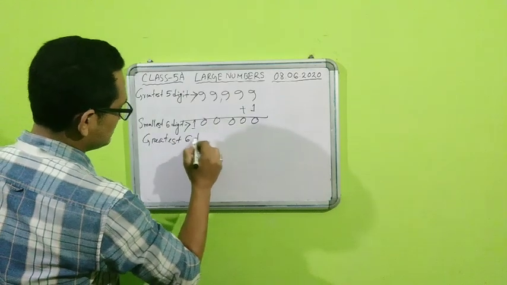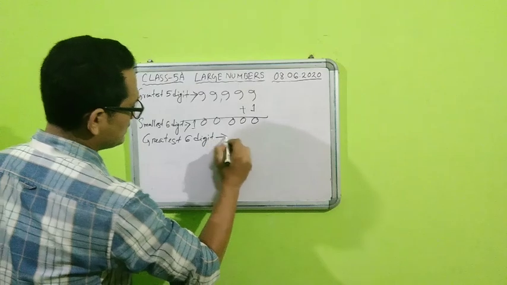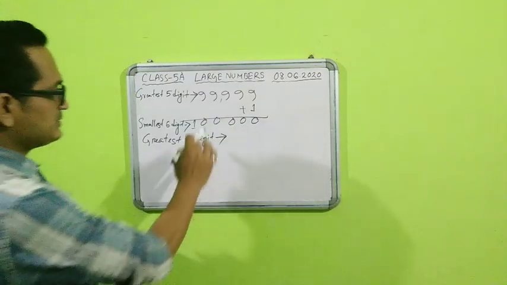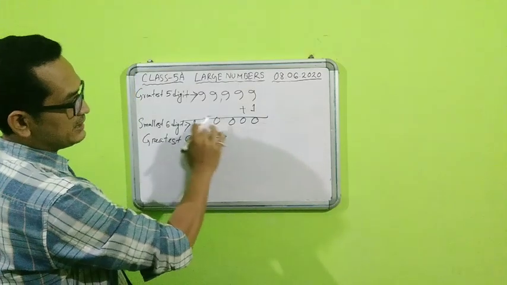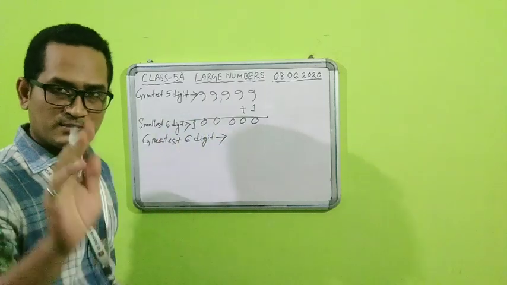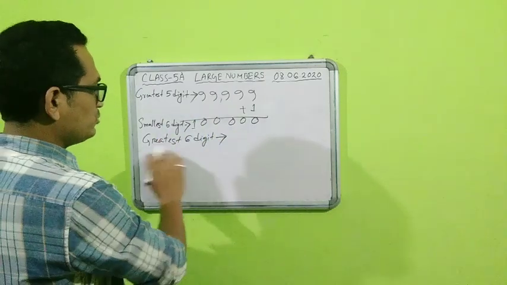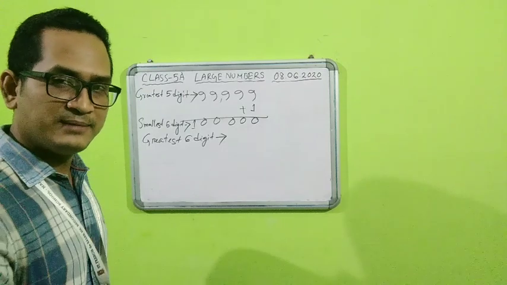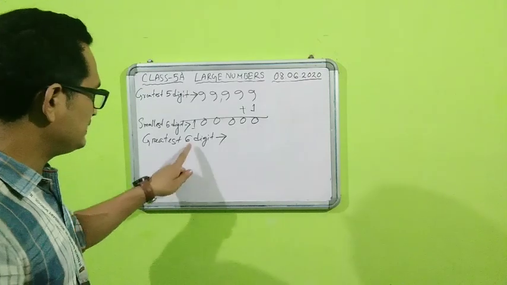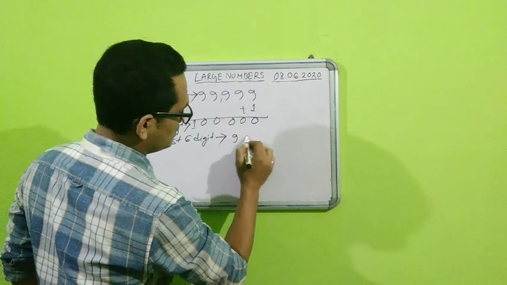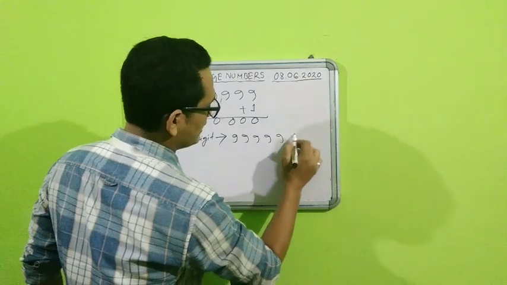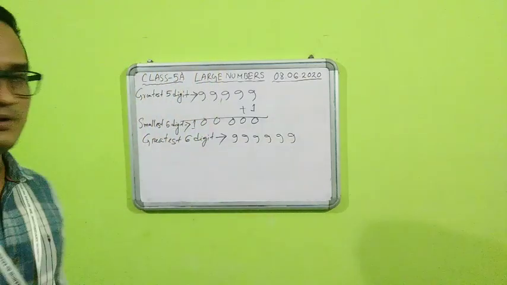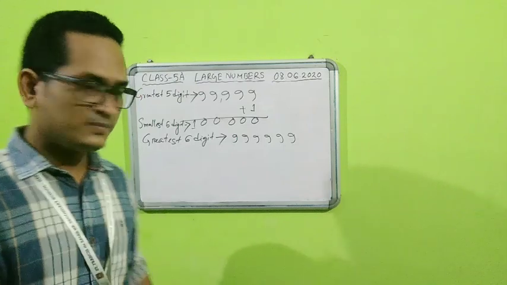Greatest 6-digit number: since here for the smallest we wrote 5 zeros and 1 on the left-hand side, to write the greatest, we always repeat 9 only. How many times will I repeat 9? How many digits do we need? Since we need 6 digits, I will write 1, 2, 3, 4, 5, 6. So this will be the greatest 6-digit number.